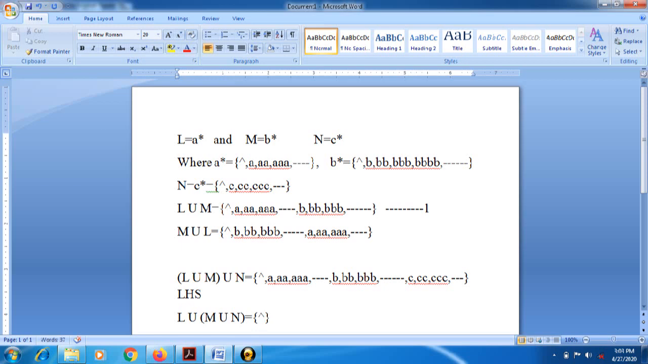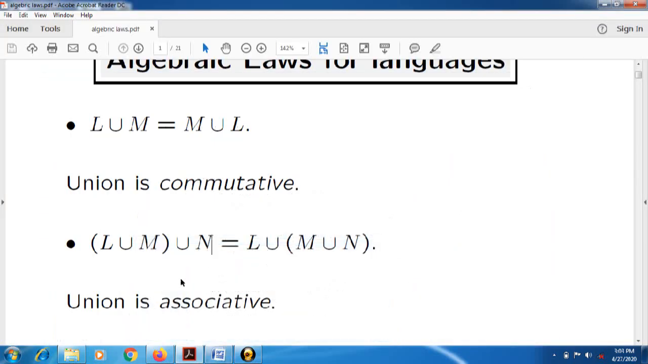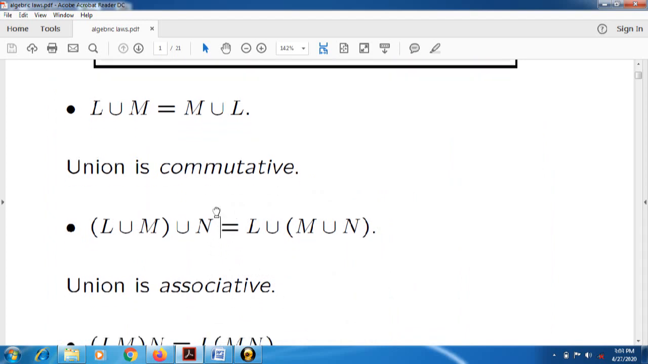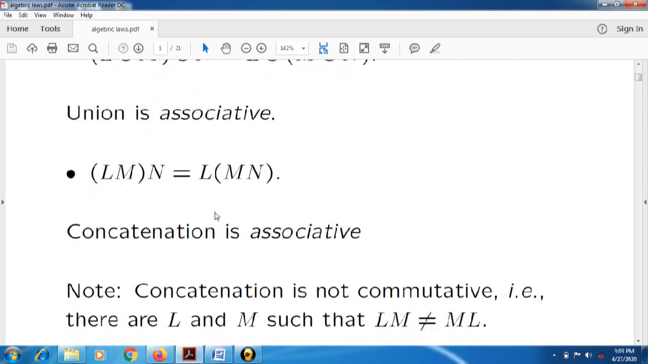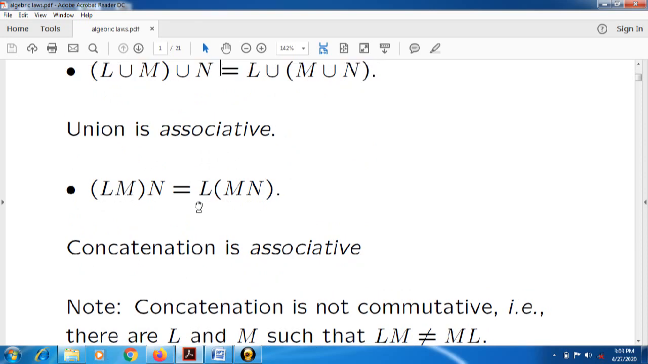Suppose we have followed the sequence also, we will get the same state, which means our solution is that union is associative. If we change the brackets for these two values, then also our answer will remain the same. That's why the union operation is associative in regular expressions. Next part is the concatenation operation. We have to check the concatenation operation.